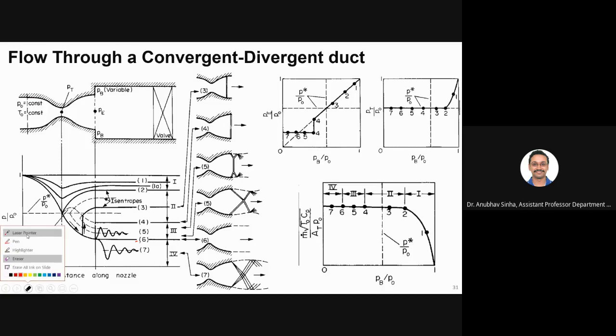Let me use a pointer. P is your exit pressure, PT is your throat pressure, non-dimensionalized by P naught, the reservoir pressure. And this is your non-dimensionalized mass flux, shown as a function of PB, the back pressure. Similar to what we have seen in the last two.